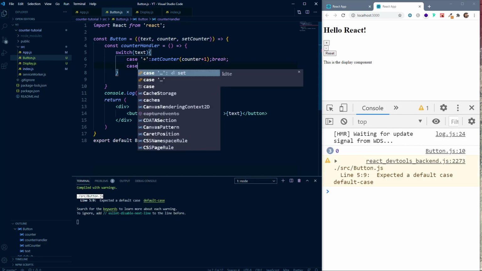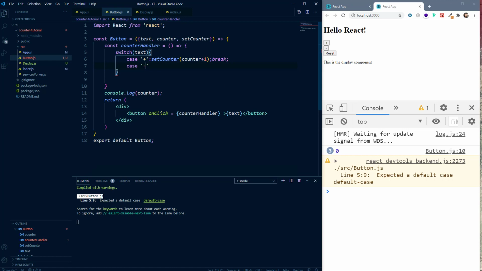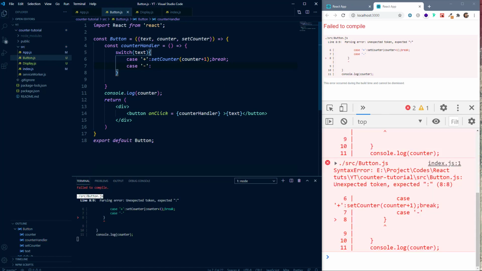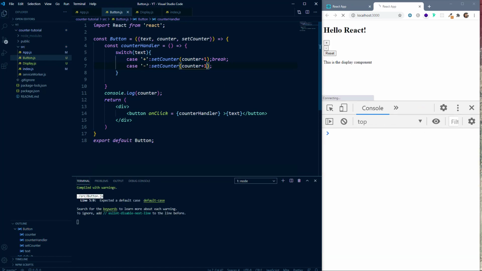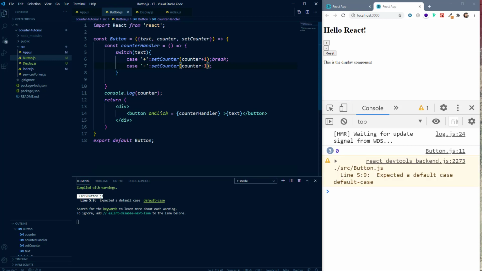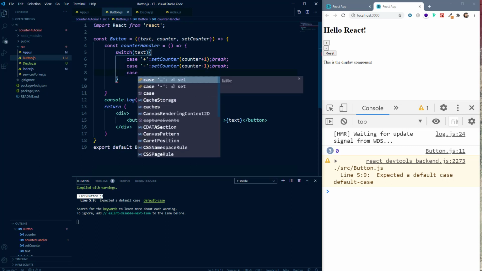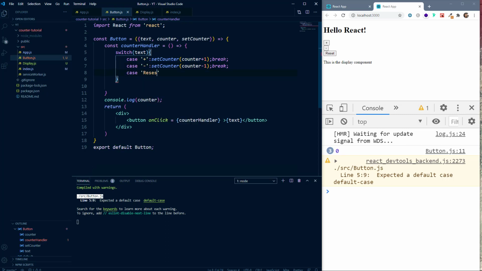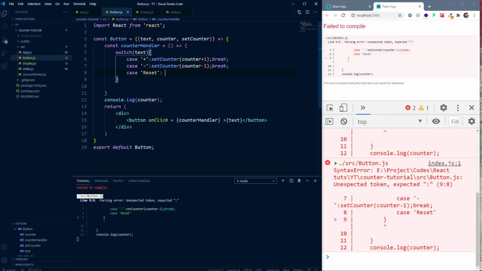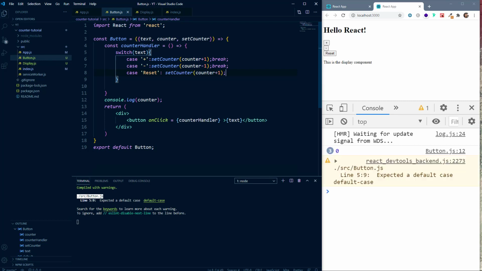Similarly, we'll say case minus, then we'll say setCounter counter minus 1, break, and then if it is reset, we can set the counter to 0 like this.